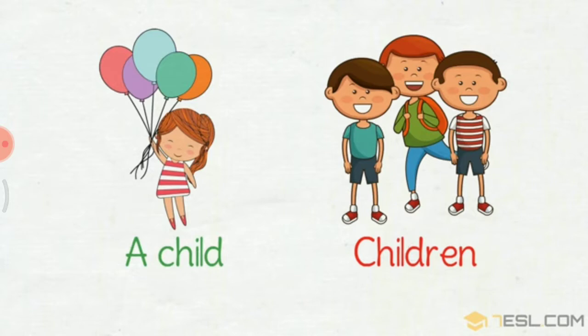A single child is said child, and for many, we can say children. Don't use S after children. Children itself is the plural form of a child.